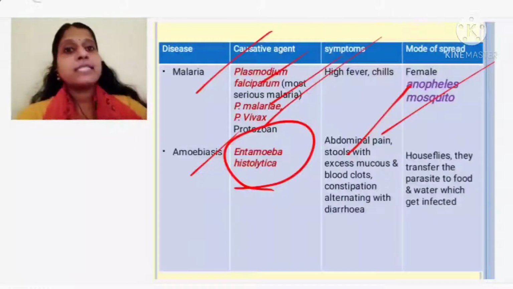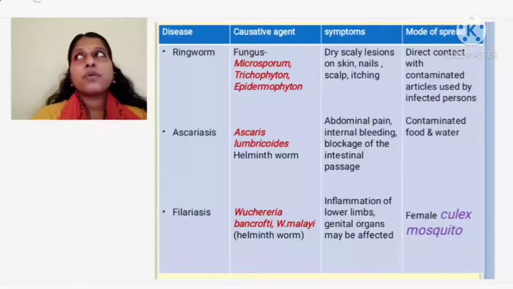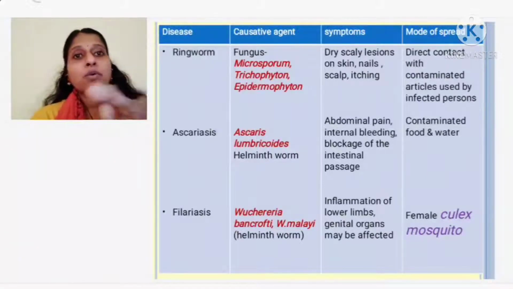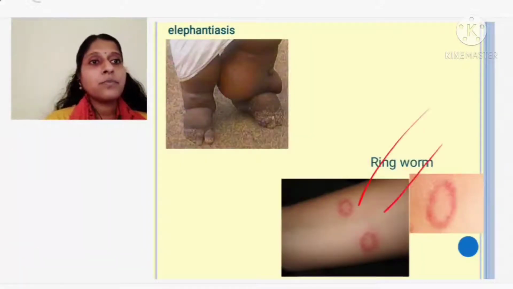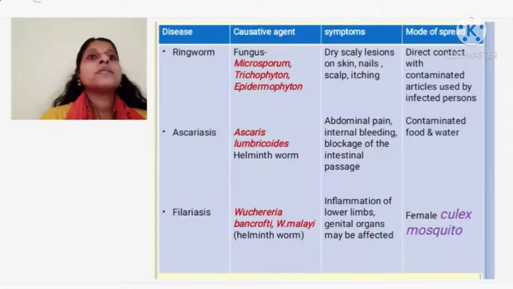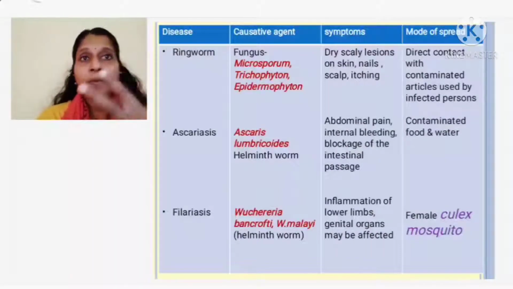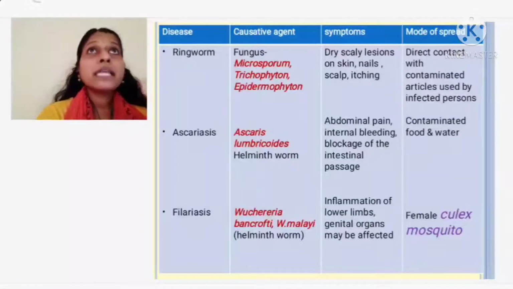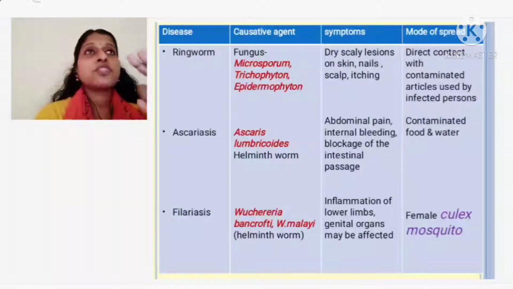Next, the disease we are going to discuss is the fungal disease, ringworm, which is caused by a fungus. Three types of fungus cause ringworm. You can see this is ringworm. The persons who are suffering from ringworm will have lesions like this. Malaria and amoebiasis were caused by whom? Protozoans. Ringworm is caused by a fungus, and this fungus is of three types.